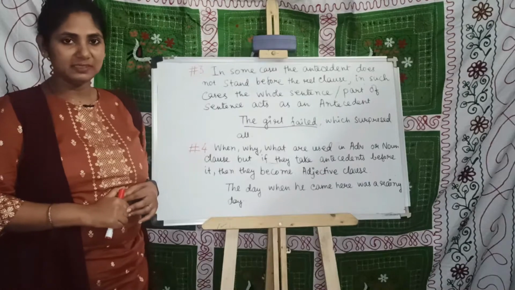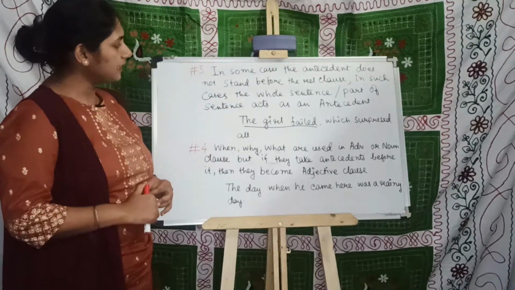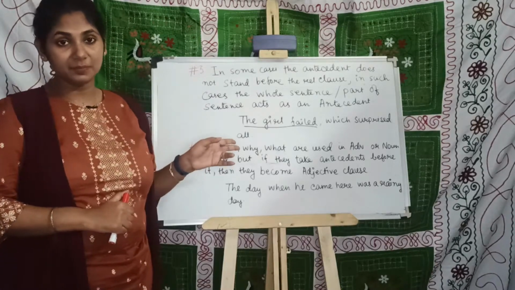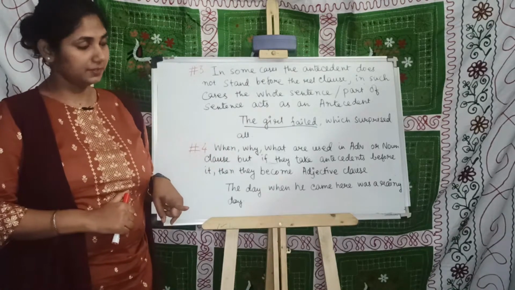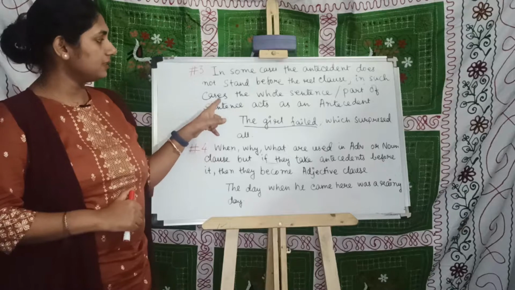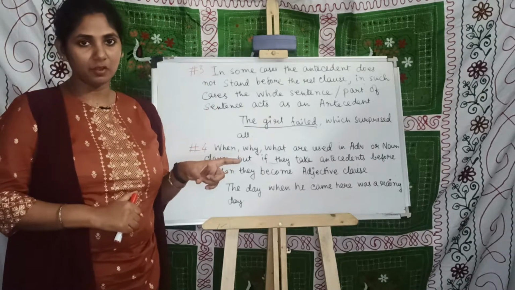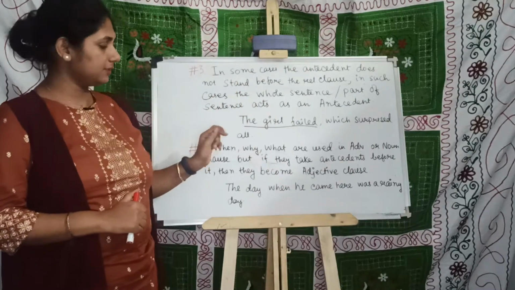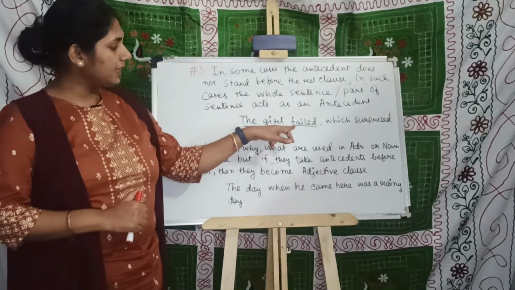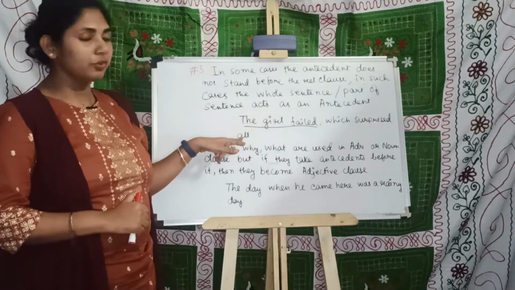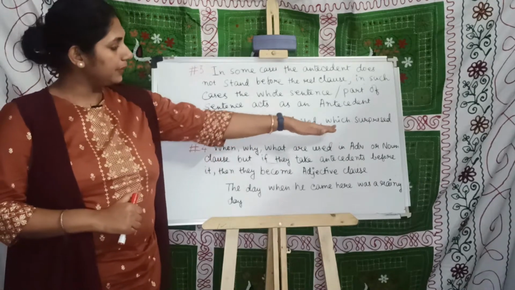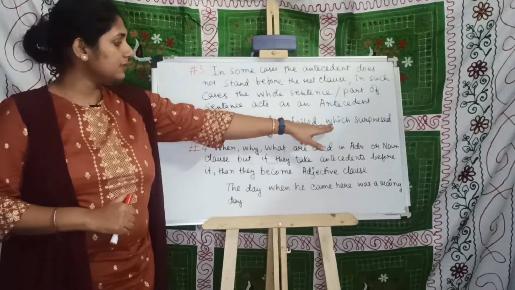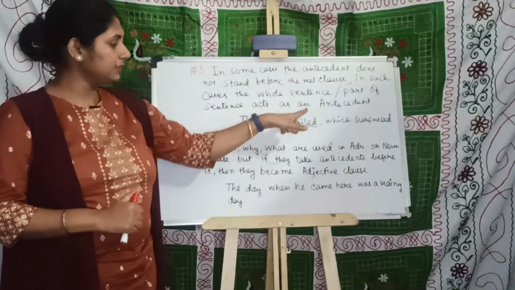Fact number 3. In some cases, the antecedent does not stand before the relative clause. In such cases, the whole sentence or the part of the sentence acts as an antecedent. The girl fell, which surprised all. Here, which surprised all is a relative clause, but it doesn't take any particular antecedent before it.